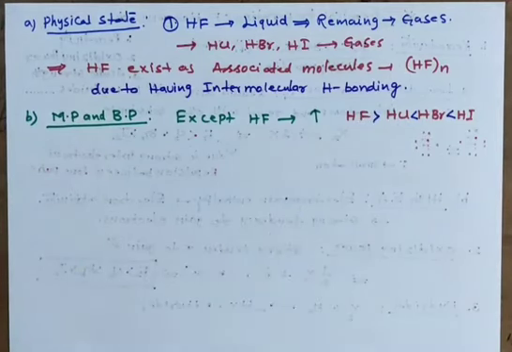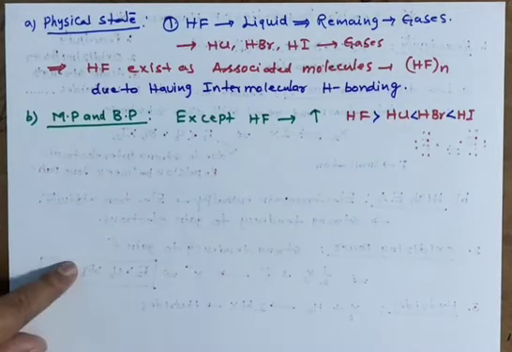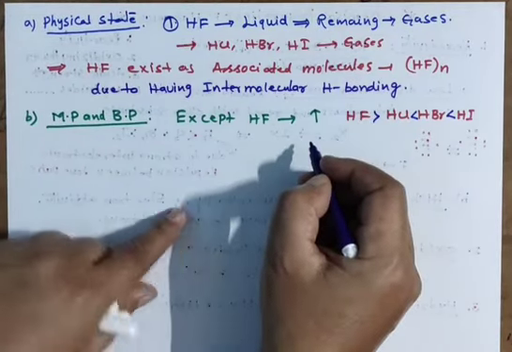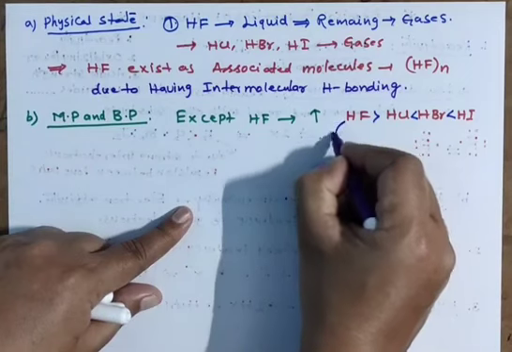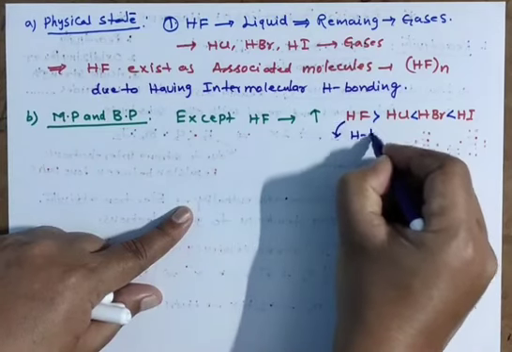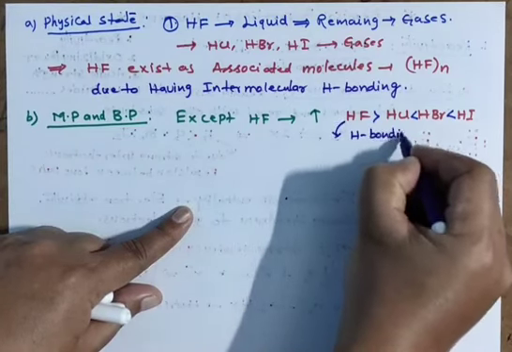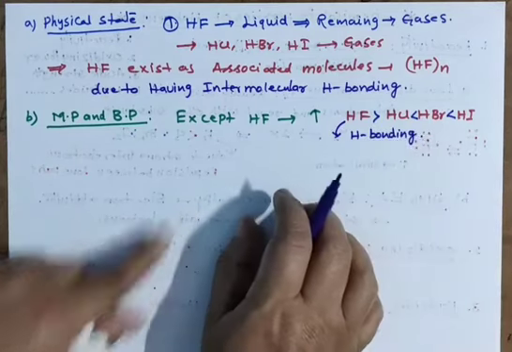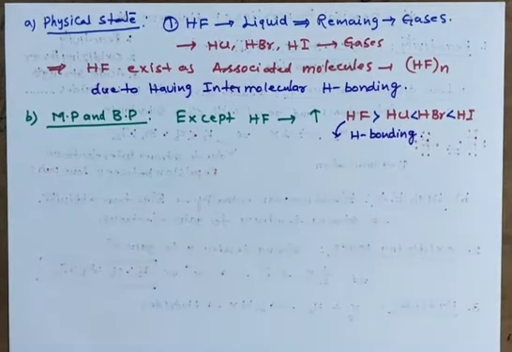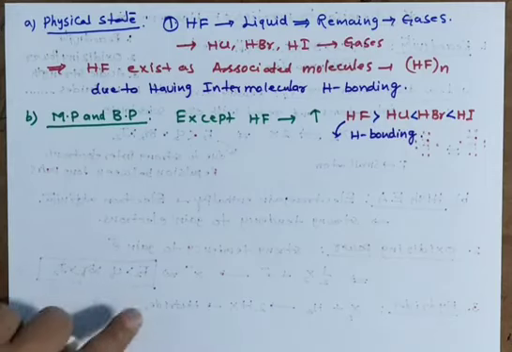And the reason is intermolecular hydrogen bonding. HF has higher melting and boiling points.